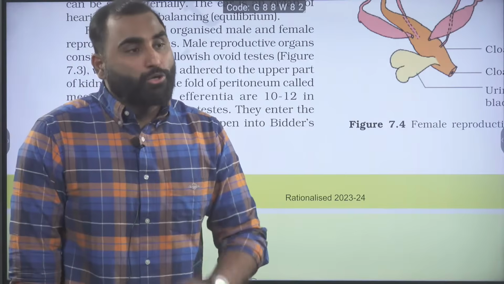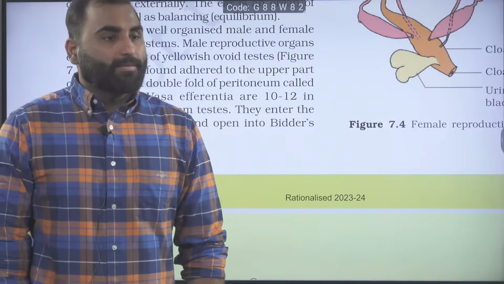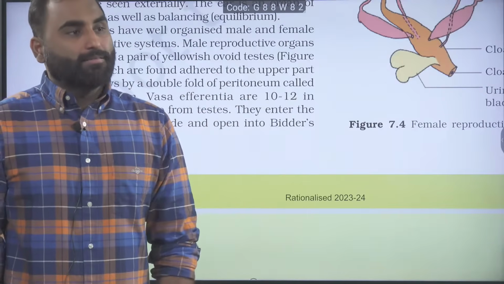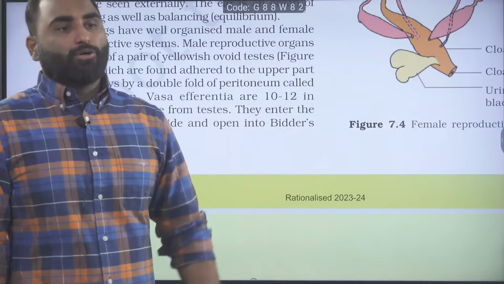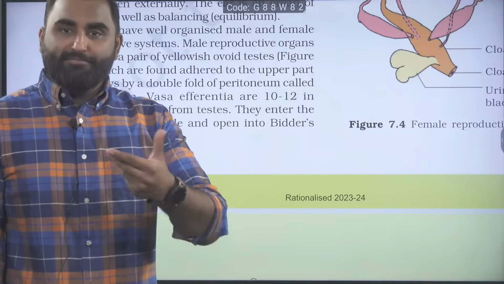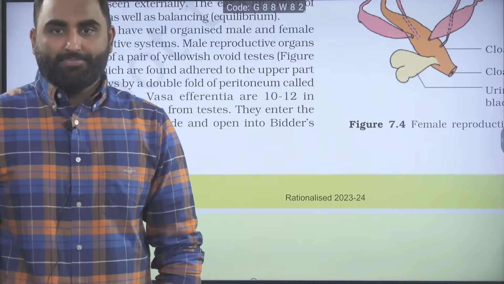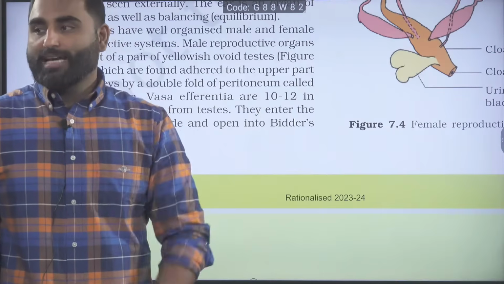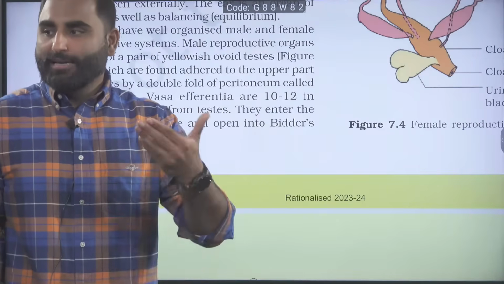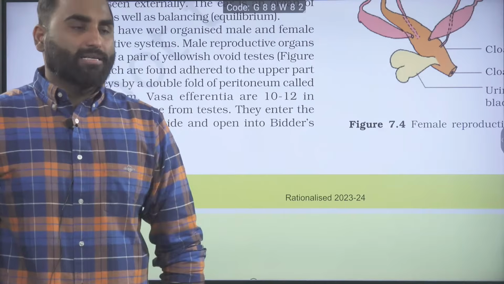For frog it is 10 to 12. Will humans have more or less? Humans have more. Humans have roughly 12 to 20 vasa efferentia ducts coming out.